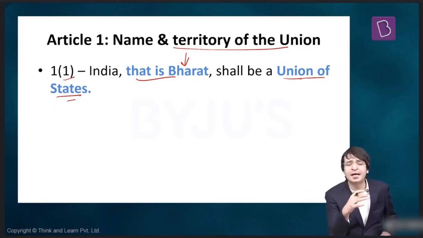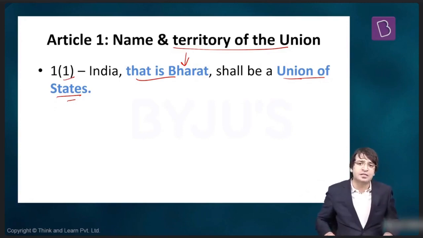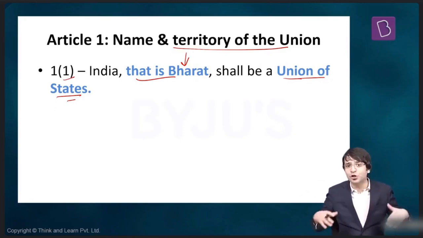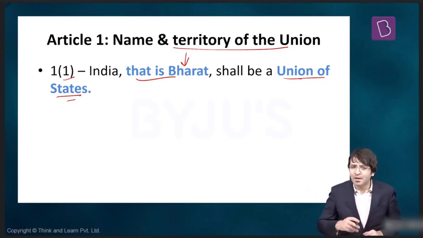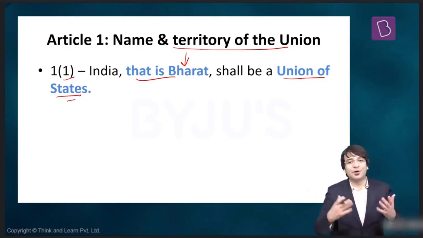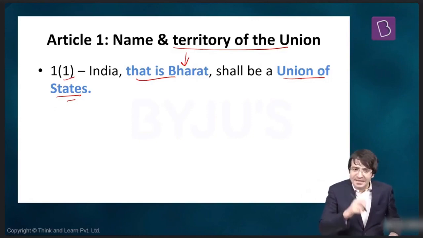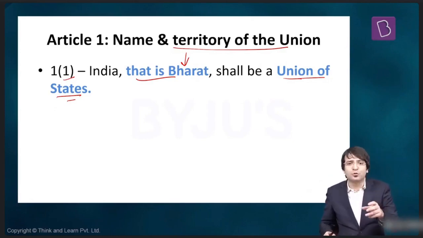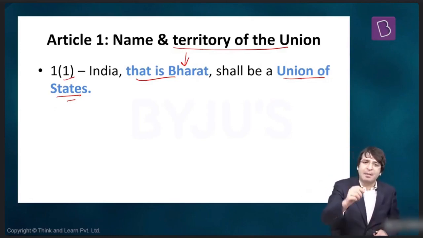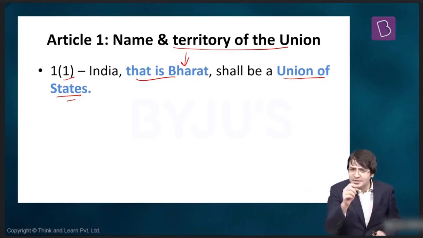So both these are the names for this country. This controversy was settled when the Constitution was enacted on 26 January 1950. But even then, some people were not satisfied. In 2016, an activist from Maharashtra approached the Supreme Court and said, "Dear Supreme Court, I am filing a public interest litigation." What is this PIL? We will discuss in detail when we talk about the judiciary.